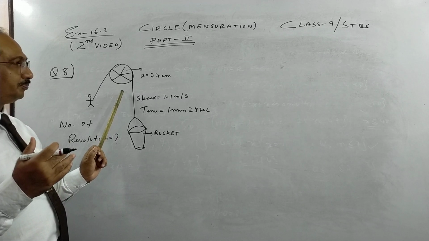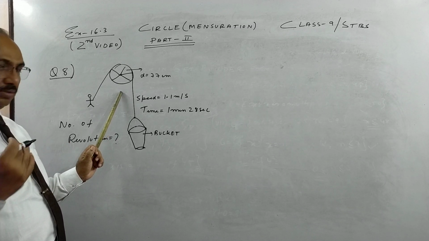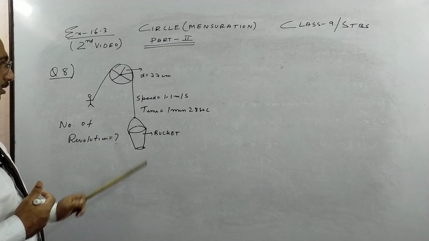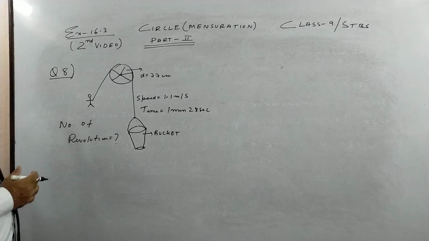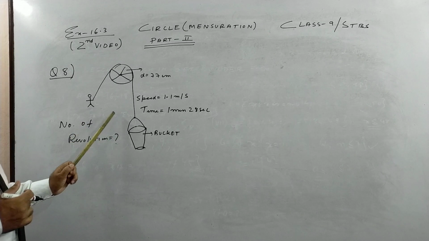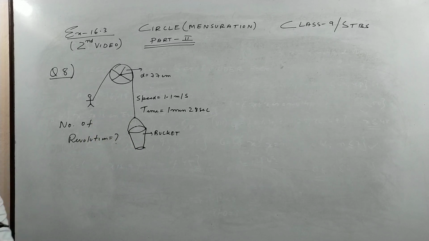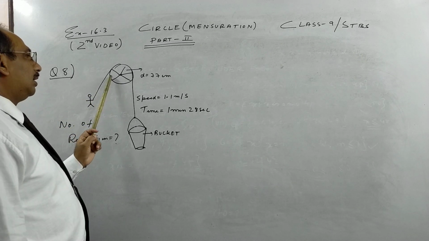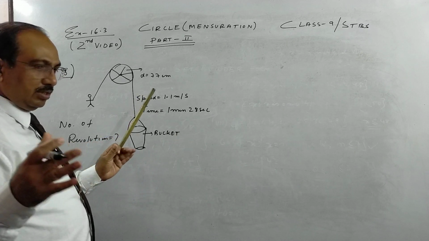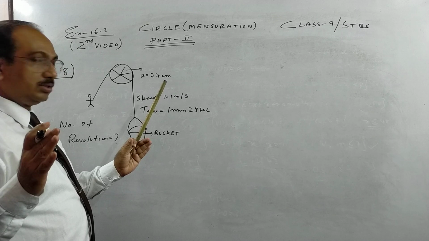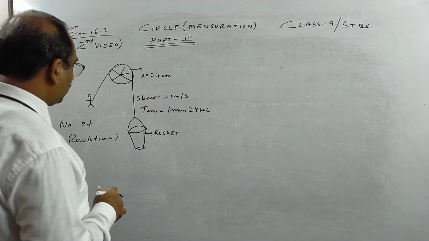Now it is 3 dimension in class 10, so 2D has come to class 9. I think questions 8 and 9 are ICSE questions, but they came 25-30 years back. Let us see, a very interesting question. Suppose a bucket is raised by a boy by means of a rope which is wound round a wheel of diameter 77 centimeter. You can see the pulley, so this big is the diameter of the wheel, a large size pulley.